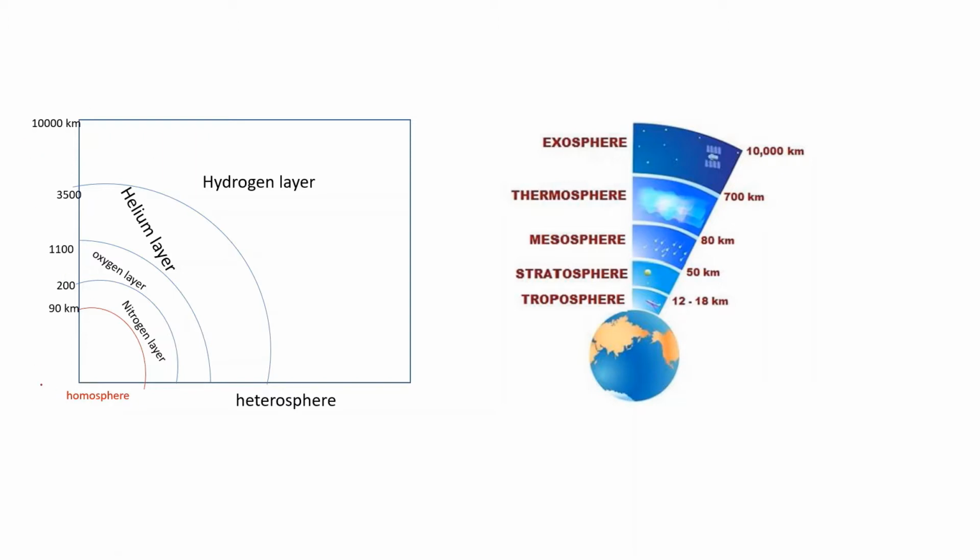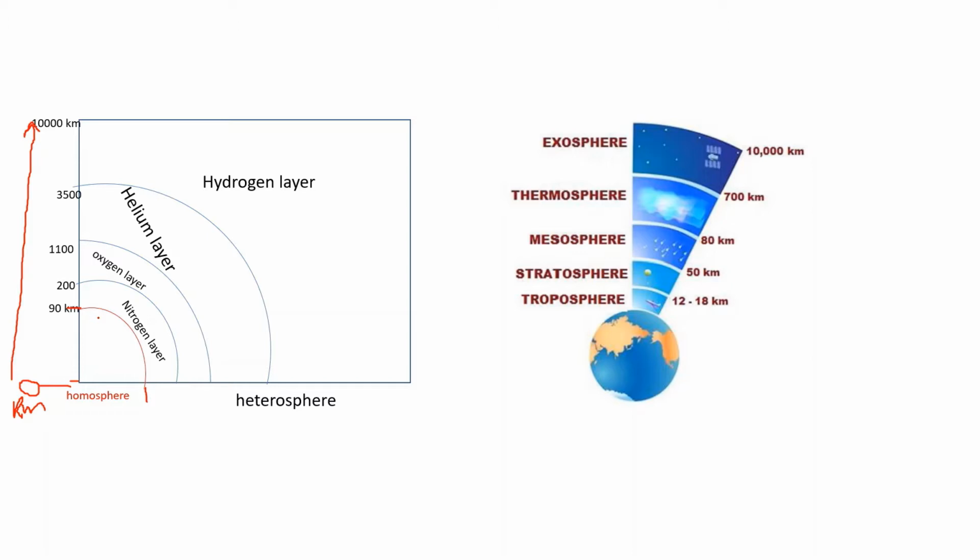We know that from the Earth's surface, if we consider this one as 0 kilometer or Earth's surface, our atmosphere is extended up to almost 10,000 kilometers outward. Homosphere is extended up to 90 kilometers from the Earth's surface.